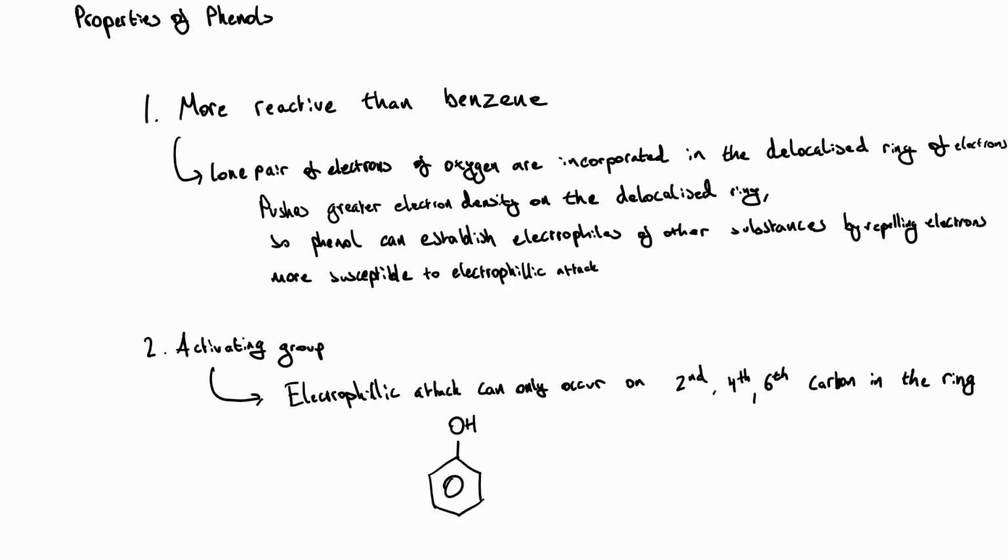So take the example of phenol and dilute nitric acid. The nitronium ion, the electrophile, will be redirected specifically to that 2nd, 4th and 6th carbon in the ring. So the product would look a bit like this, where there is NO2 only on the 2nd, 4th and 6th carbons in the ring, not the 3rd and not the 5th. You don't need to know why for A-level exams, it's beyond the requirements.